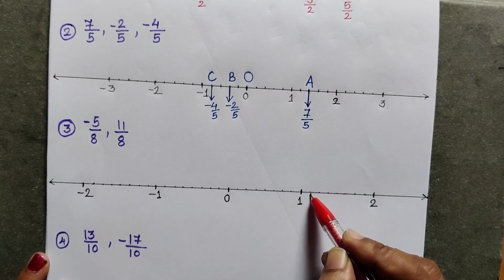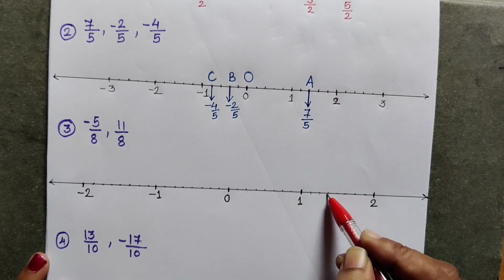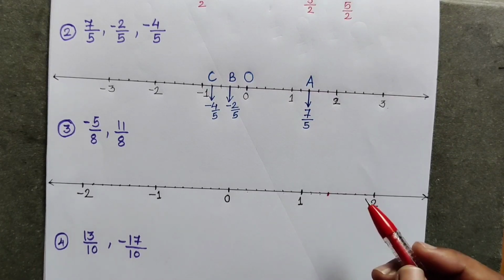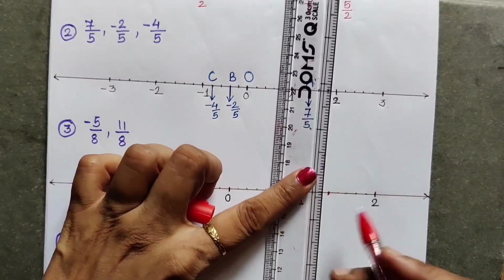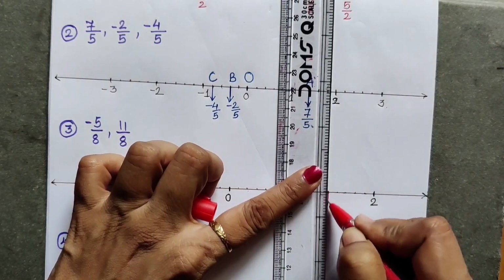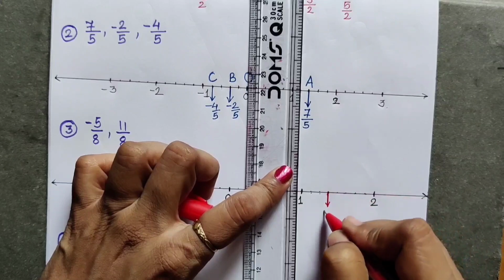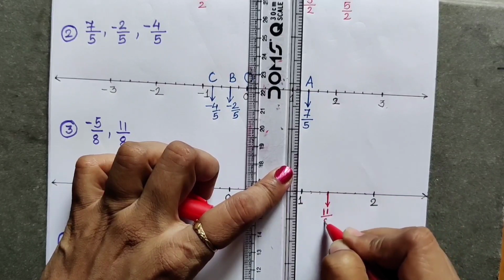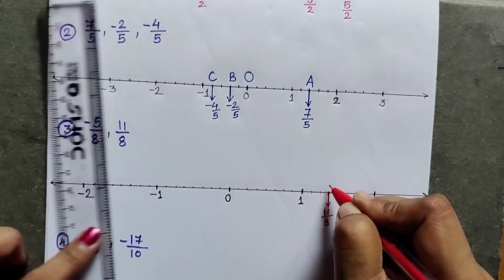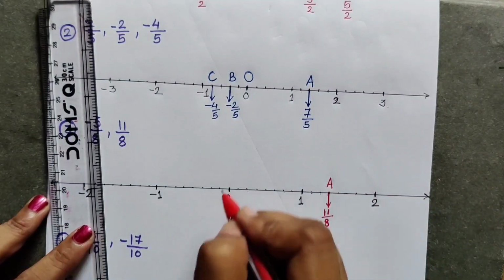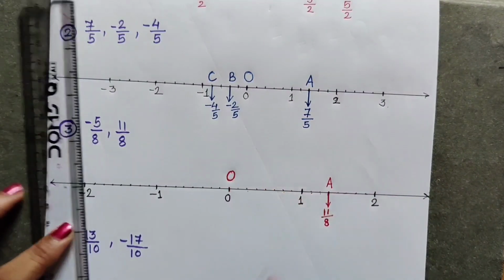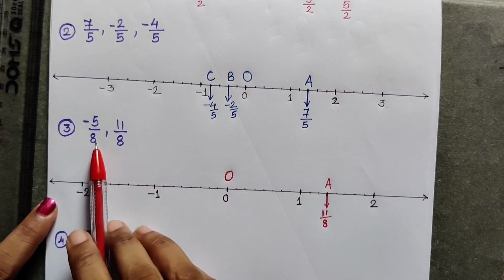Then this is 9 upon 8, this is 10 upon 8, and this point is 11 upon 8. So we can show it by drawing a small arrow. This is 11 upon 8. You can write point A here.